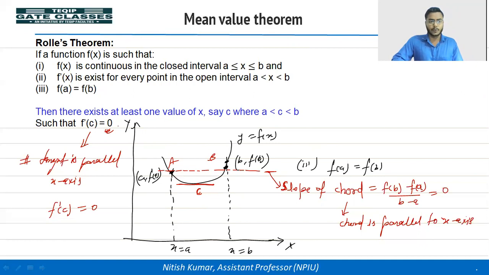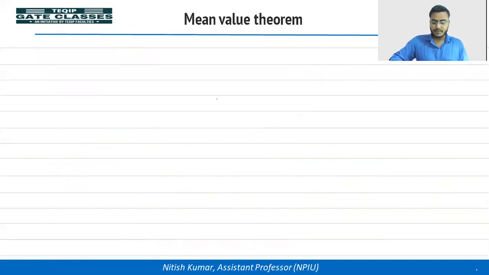But the inverse need not be true. Like if the derivative of a function at x equal to c is 0, that does not mean it will satisfy Rolle's theorem. That is not true. If a function satisfies all the three conditions, then there exists at least one value of x, say c, belonging to (a, b), such that the derivative of the function at x equal to c will be 0. But इसका inverse true नहीं है, right? Let's see some more figures.